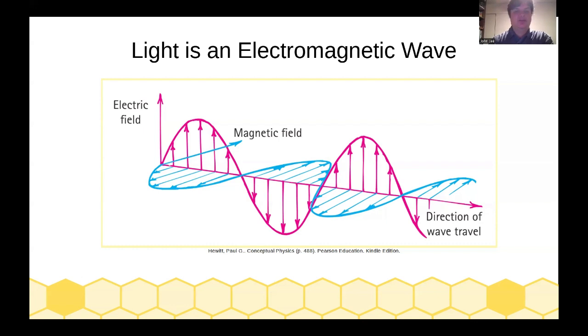So, one of the things is that light doesn't need a medium to travel through. It is just an electromagnetic wave which is passing through a vacuum or through a material. And that means that instead of only being something that travels through a medium, electromagnetic radiation can travel through space as well.